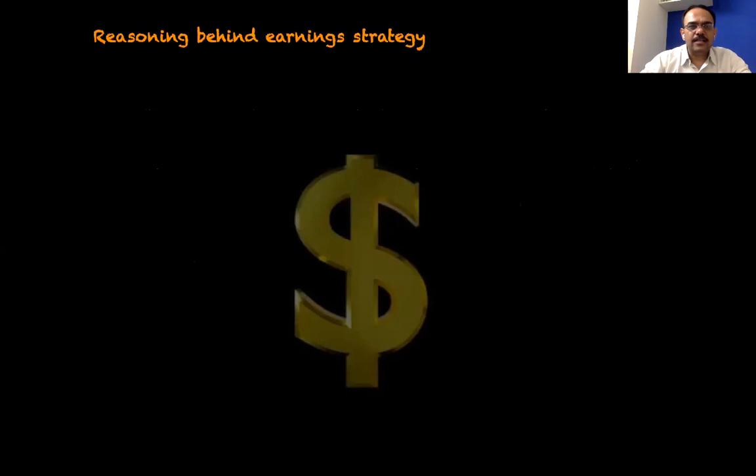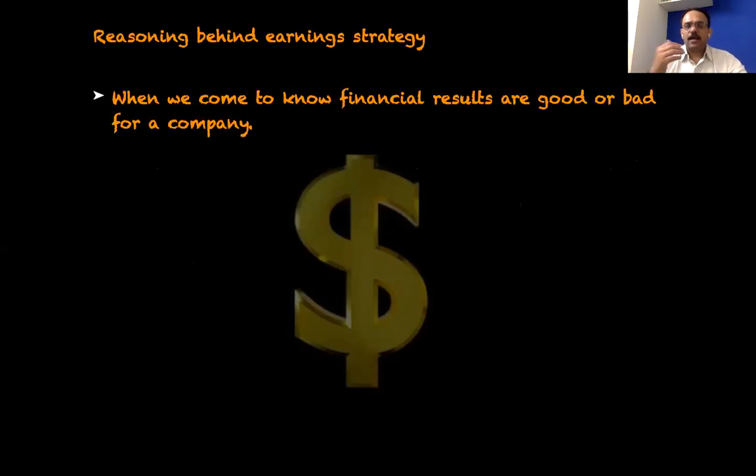Now, the reasoning behind the earnings strategy. Normally, when will a common investor come to know whether the financial results were good or bad? After the result is declared, correct?